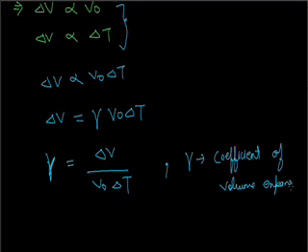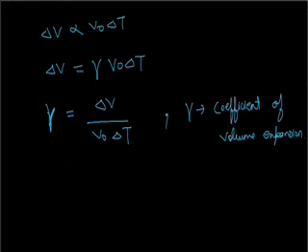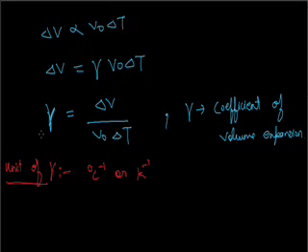The unit of gamma is degree Celsius inverse or Kelvin inverse.